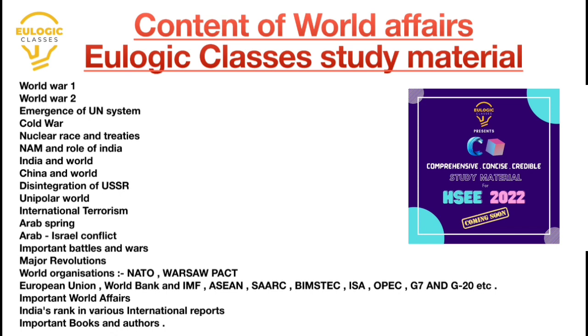So you have to tackle all of them together. Next is Cold War. Cold War is really a vast topic. You have to remember the important wars, you have to remember the important events, deterrence happened and all. So you have to remember all these things. Next is nuclear race and treaties. It happened in the Cold War only.